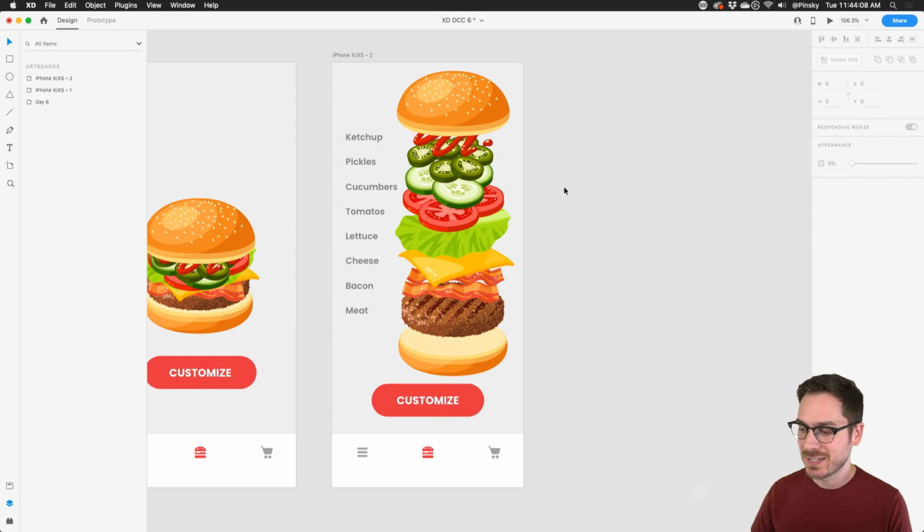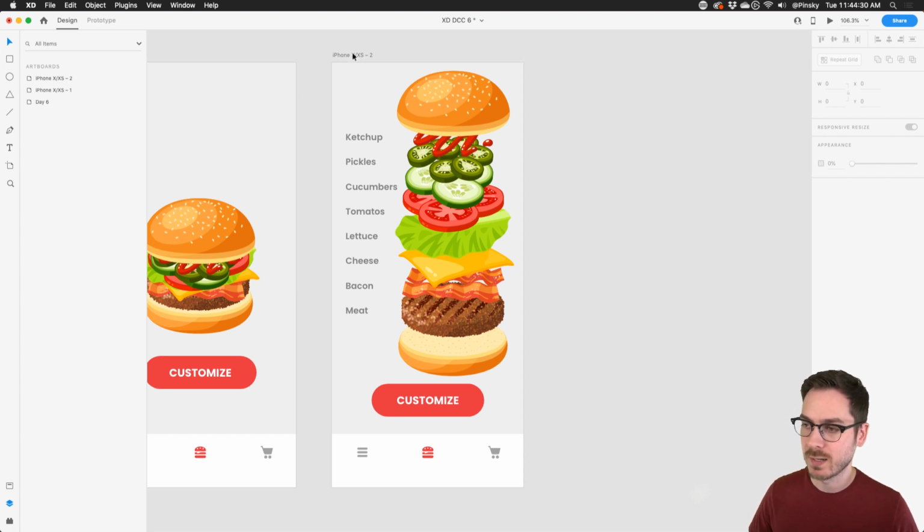All right, so we've got this going on. We essentially have our second state, and now we want to design our additional states of what it might look like when someone drags away one of the ingredients. Let me know in the chat, kind of do a vote. What ingredient do you hate the most out of all of these? I personally hate probably pickles the most, and then probably tomatoes right after that because I'm allergic to them.